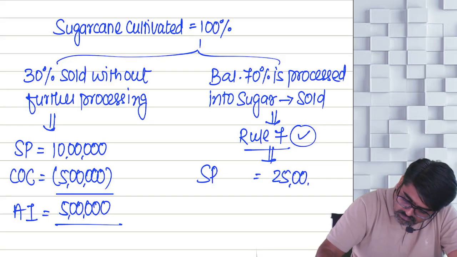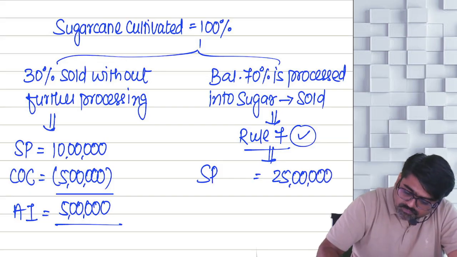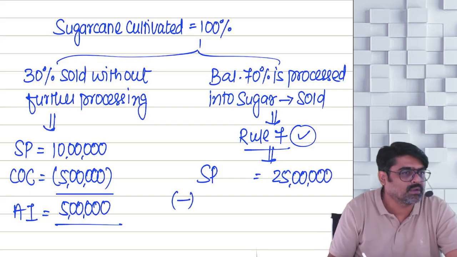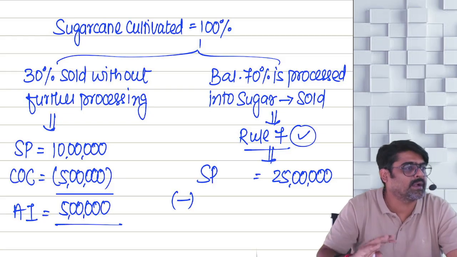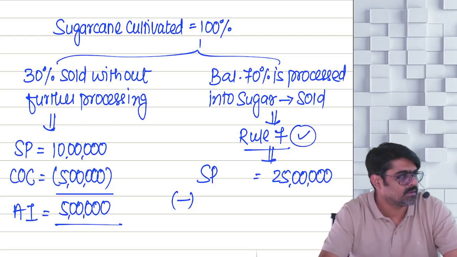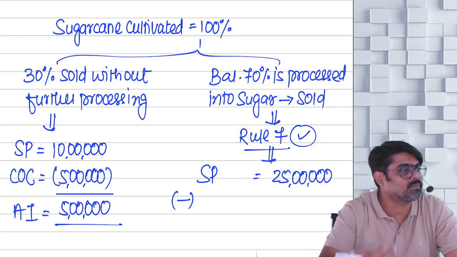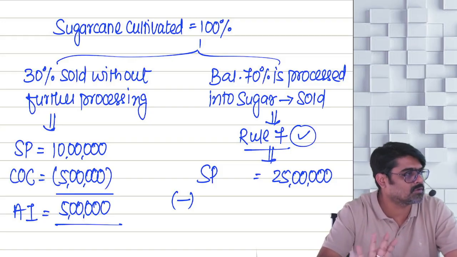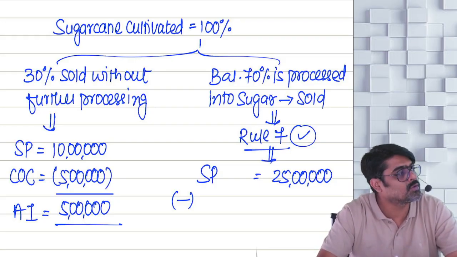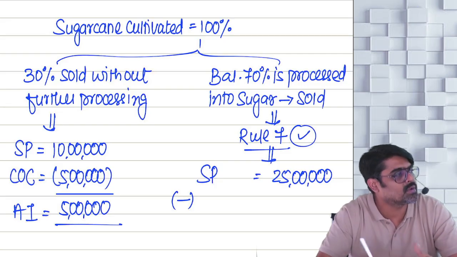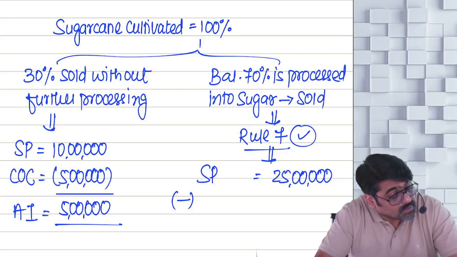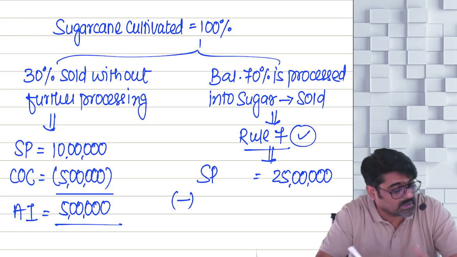25 lakhs. Now to sell the sugar, you had to cultivate the sugar cane and do the manufacturing. But cost of cultivation and all other costs you are not supposed to reduce. You are supposed to reduce cost of manufacturing and other expenses.